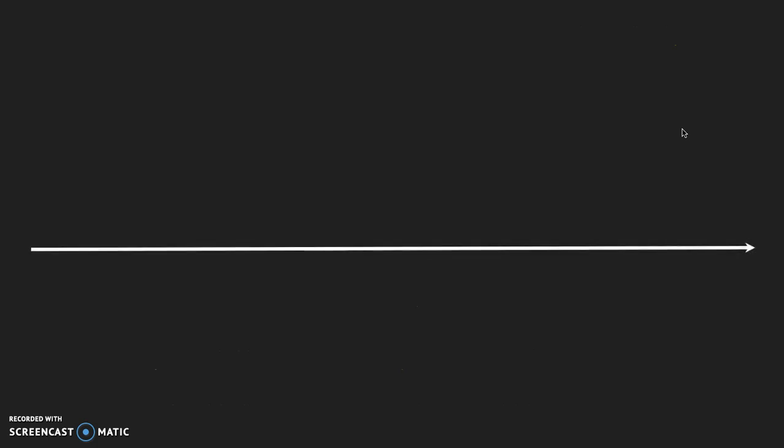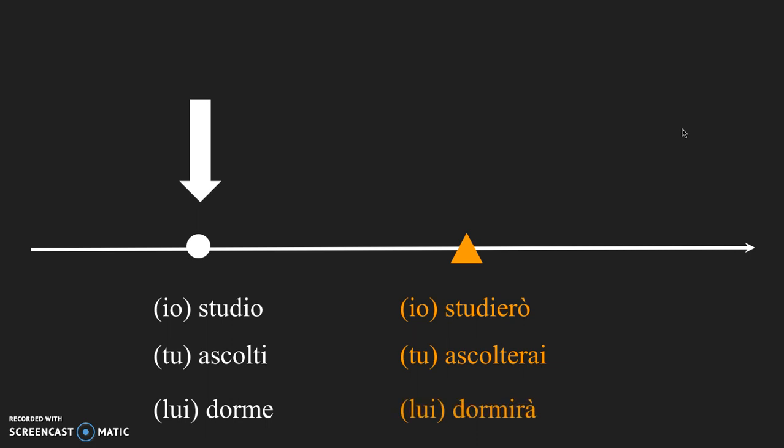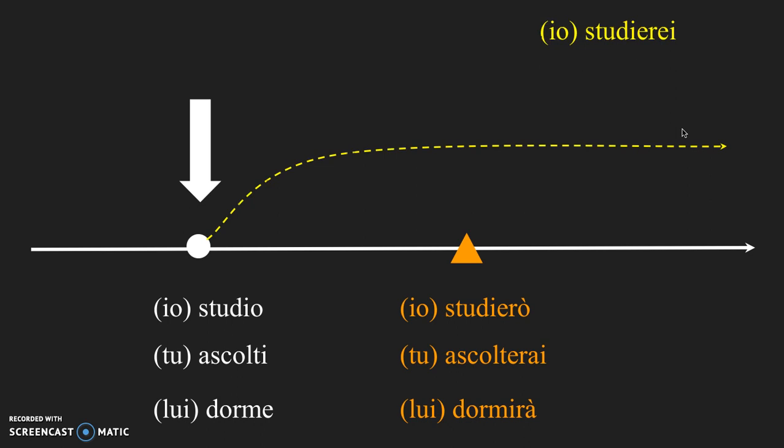In Italian, the present, future, and conditional tenses are all similar in that they are single word tenses. They are formed by identifying the stem of the verb and adding a pattern of verb endings. For example, the present, io studio, tu ascolti, lui dorme. In the future, io studierò, tu ascolterai, lui dormirà. And in the conditional, io studierei, tu ascolteresti, lui dormirebbe.